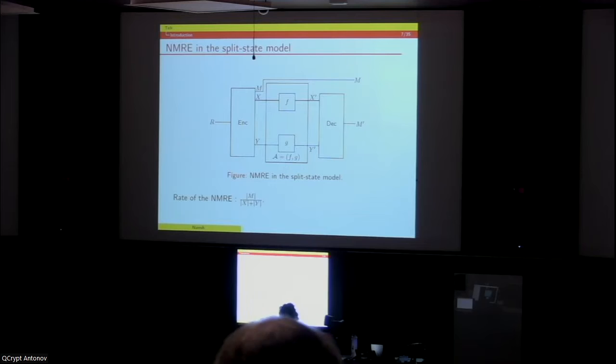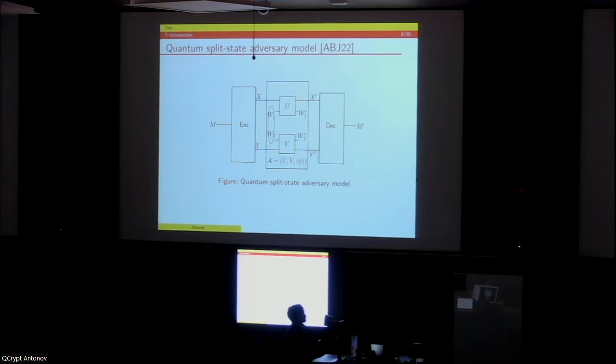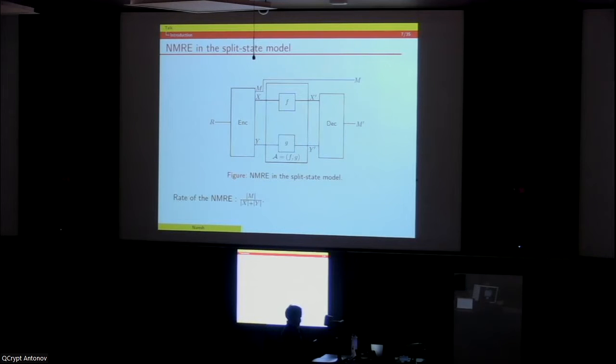As you can see in this picture, the encoder NMRE takes as input uniform bits, and it gives us three parts. The first one is the uniform message M, and the other two are the parts on which we expect the adversary to tamper. And here again, the guarantee that we want is that M and M prime look either the same or uncorrelated with each other.